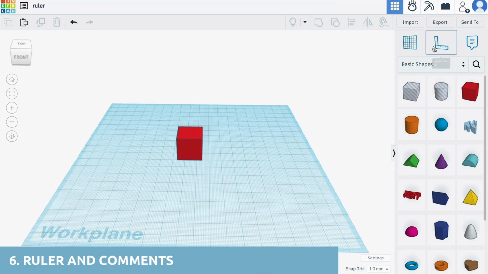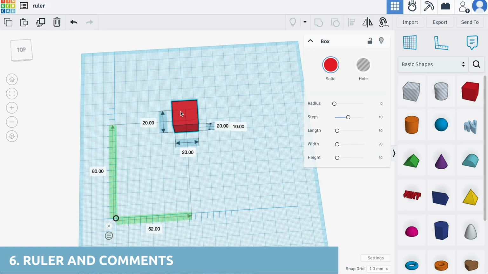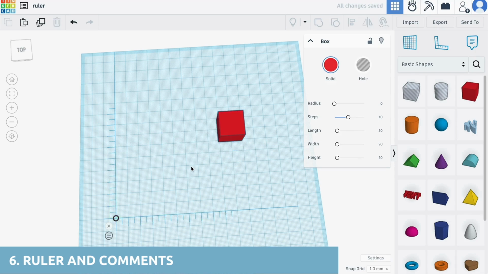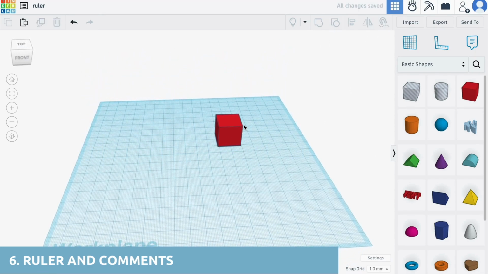Place it in the work area to accurately measure and align your objects. Also, if you're working in a team, you can add comments to make the process more collaborative.